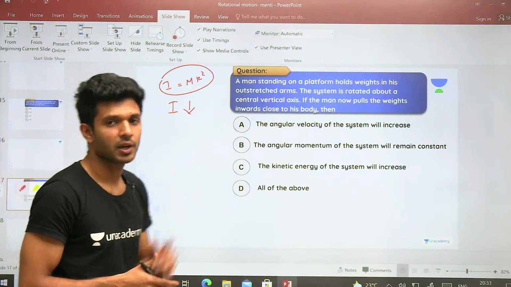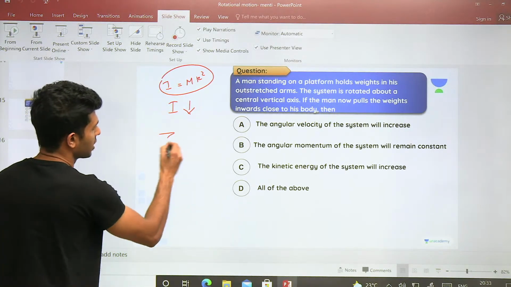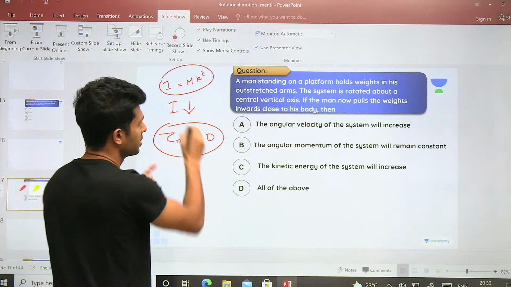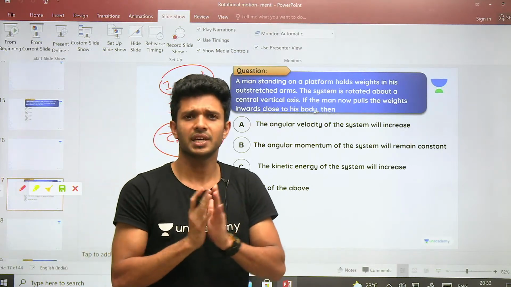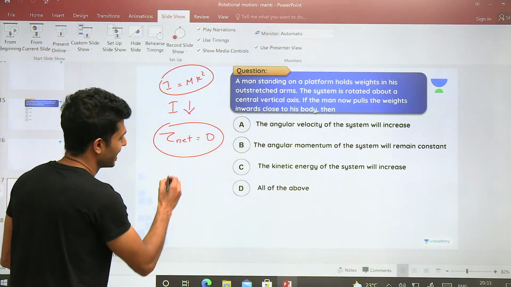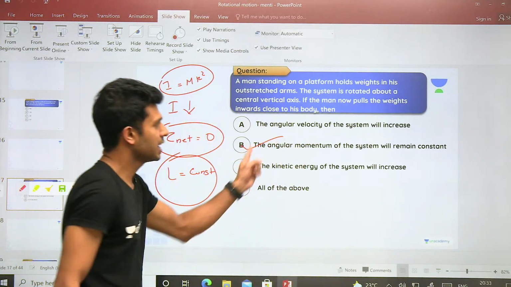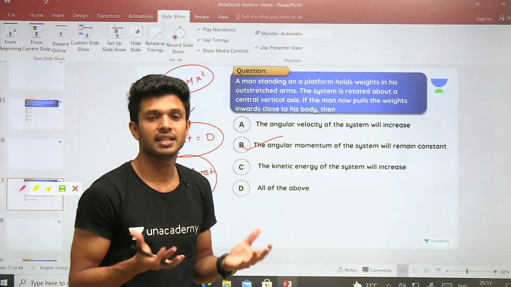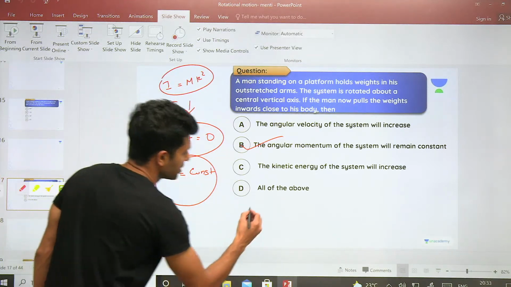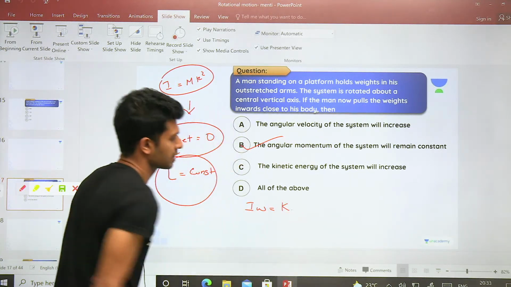But we know that one thing is going to be constant. What is the external torque acting on the body? Torque का value कितना है? No torque is acting on the body, matlab no one is rotating the body. It is itself rotating. So torque is equal to 0. And if torque is equal to 0, L value is constant. I hope you remember. So the angular momentum of the system will remain constant as the net torque acting on the body is 0. Then if angular momentum is constant, the formula for angular momentum is I omega. That is a constant, right?